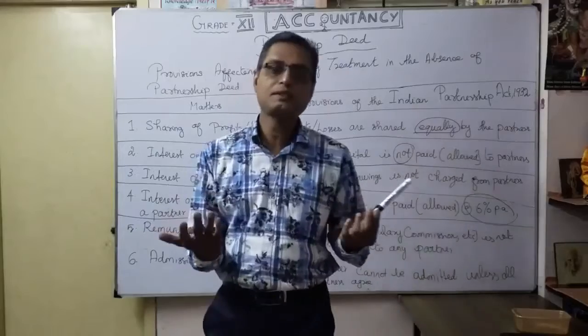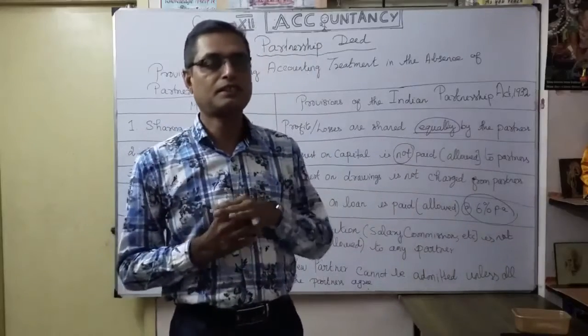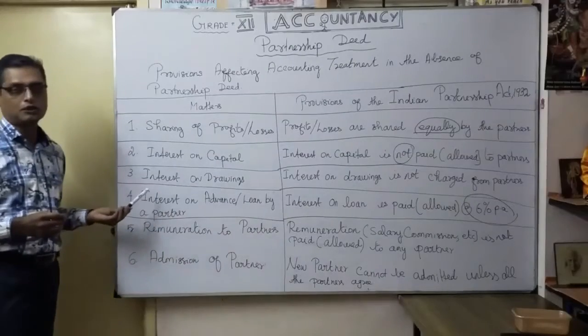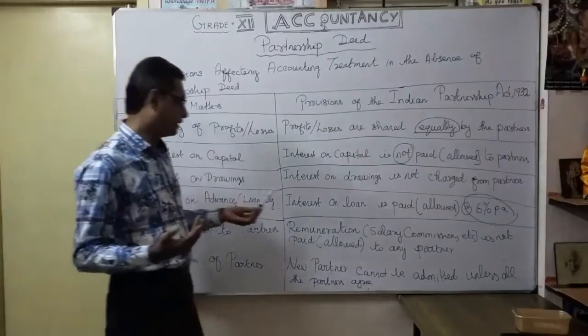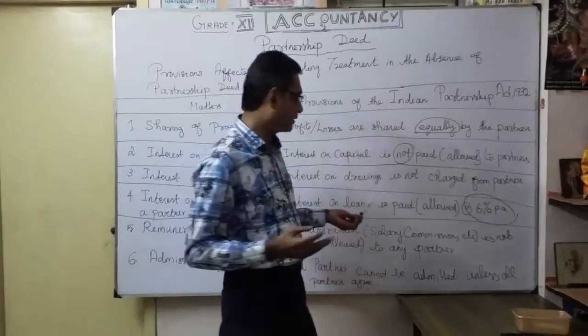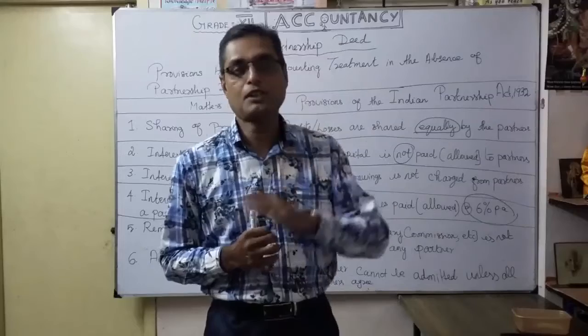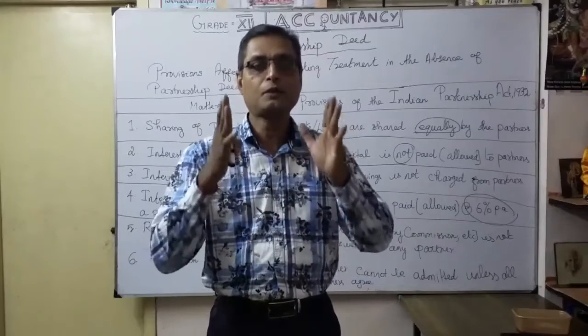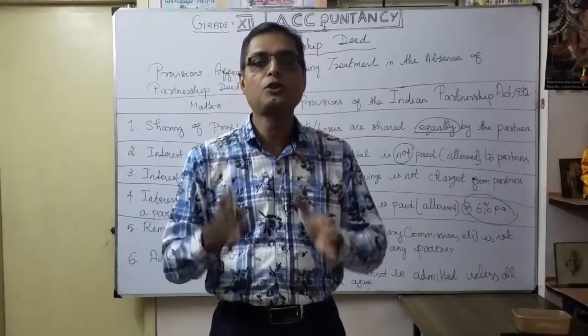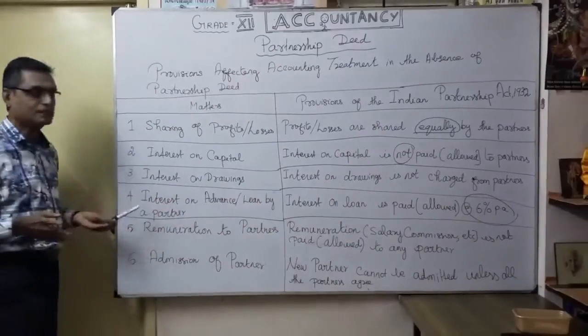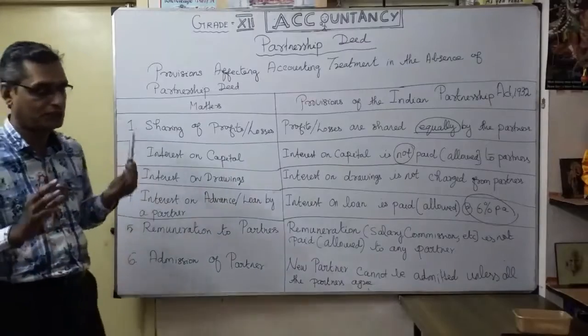In the absence of a partnership deed, interest on loan to the partner is mandatory, the only thing is up to 6%. If there is a partnership deed, they will fix the interest rate. But here, in the absence of a partnership deed, any loan given by the partner to the firm naturally earns interest, because it is charged against profit. You understood the meaning of charge against profit? Whether you earn profit or loss, you have to show the interest. That concept you follow here.